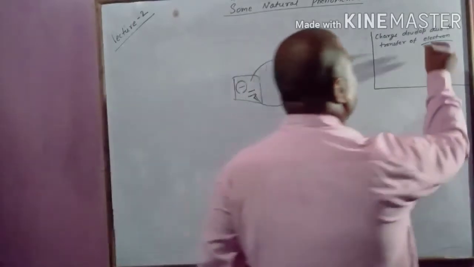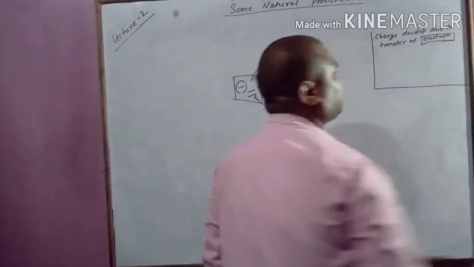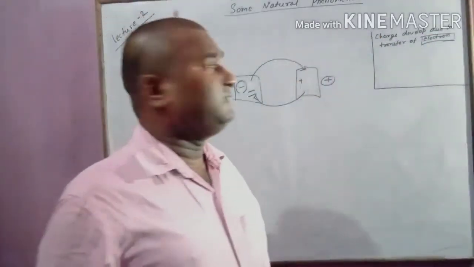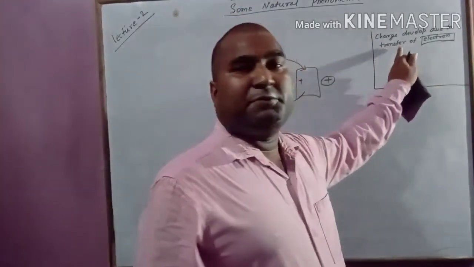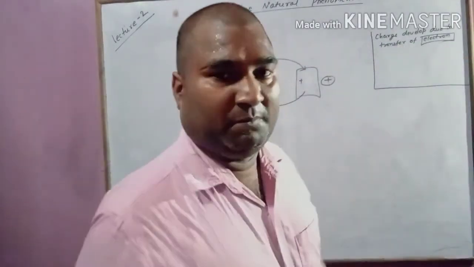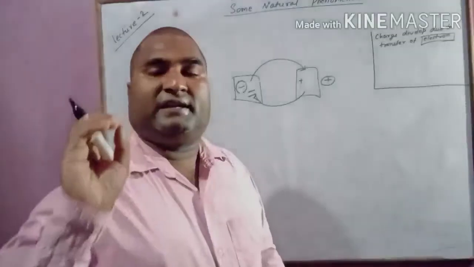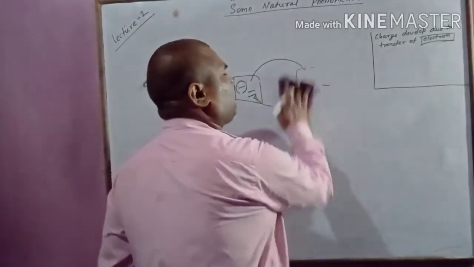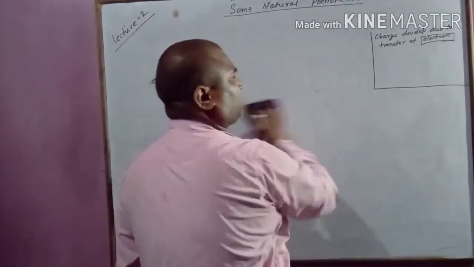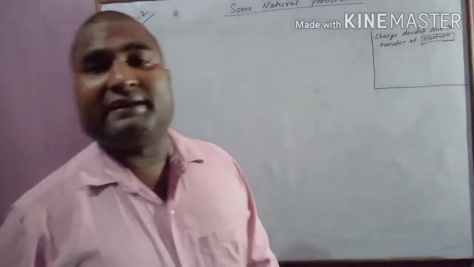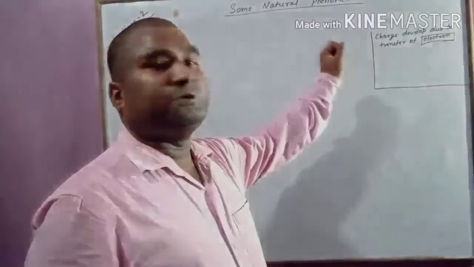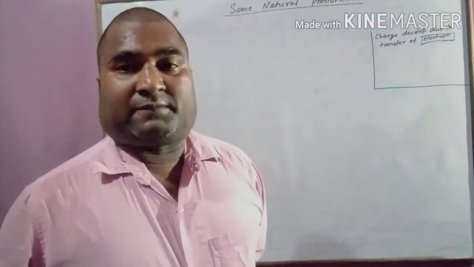I want you to keep in mind every time that charge develops due to transfer of electron. Not always, but we will see as we proceed. A body gets charged due to transfer of electron.